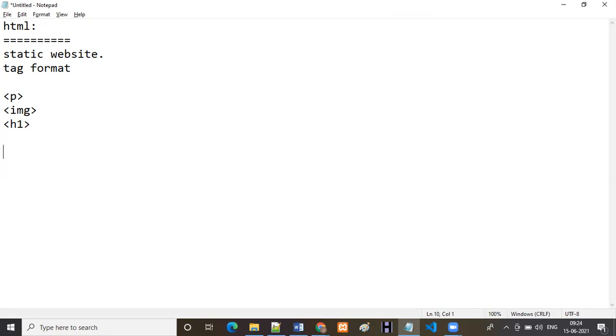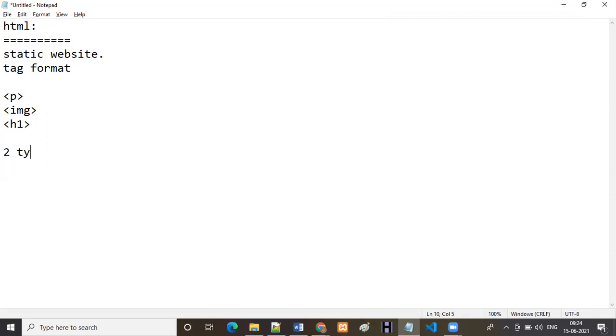How many tags in HTML do we have? Just I am saying examples. How many types of tags in HTML? You already know something, right? You know basic knowledge, no? So that's why I'm asking. How many types of tags in HTML do we have? I'm not sure.